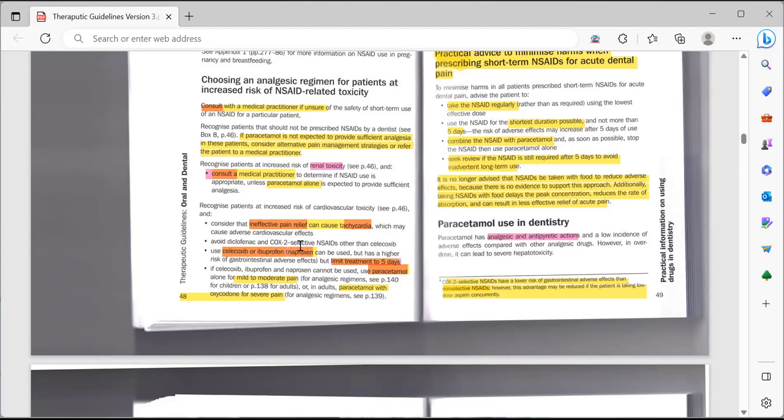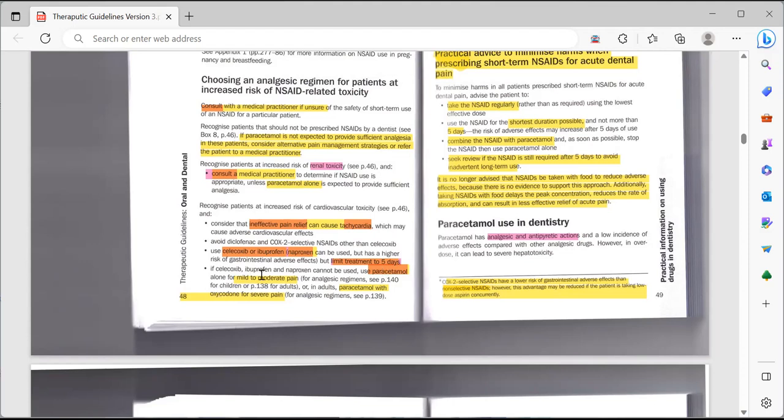Avoid diclofenac and COX-2 selective NSAIDs other than celecoxib. Use celecoxib or ibuprofen, but limit treatment to 5 days. Naproxen can also be used but has a higher GIT adverse effect. So for the kidney patient, do not use any other NSAID. Only prescribe the paracetamol. For cardiovascular, you can prescribe them celecoxib or ibuprofen, but should not be more than 5 days.